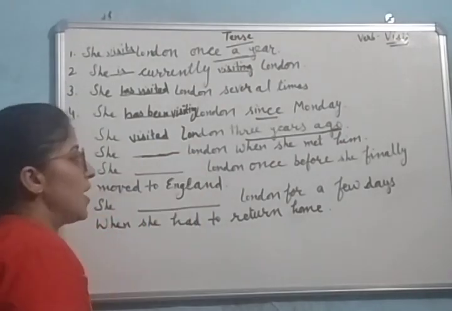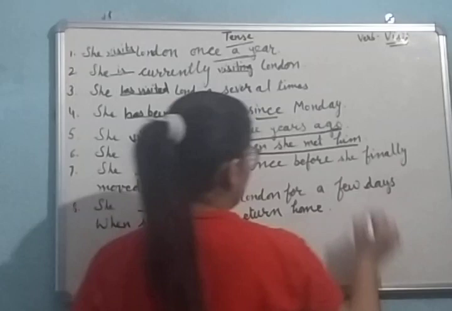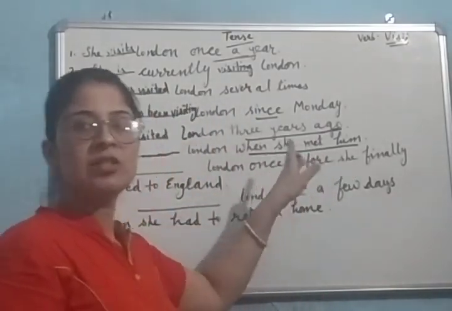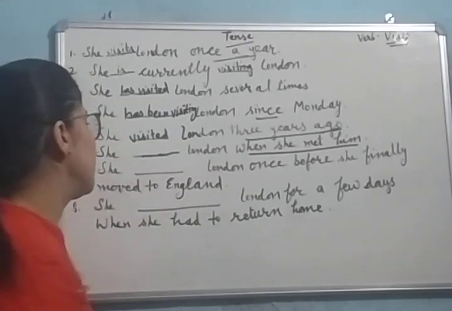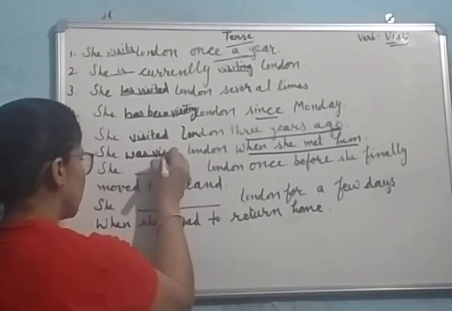Next sentence, she dash London when she met him. When she met. This met is showing it is the past tense. Then she met, this is showing it is the past continuous tense. She was visiting. At that time, the action was continuing.